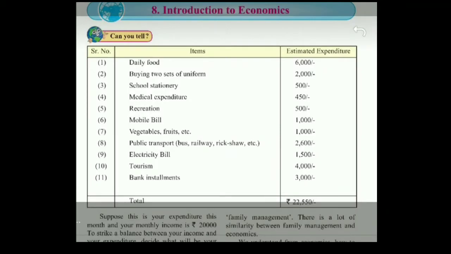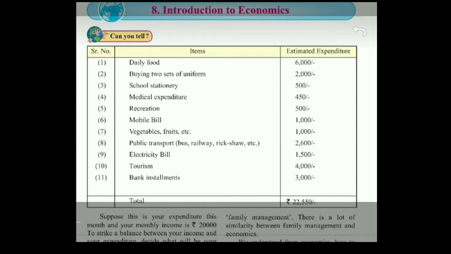Hello students. Today we are going to start with a new chapter. Chapter 8, Introduction to Economics. The chapter begins with a table. As you can see, this table has two parts, items and estimated expenditure.